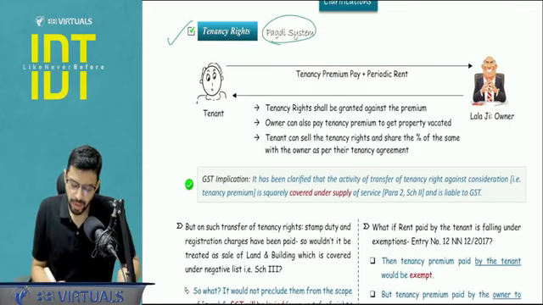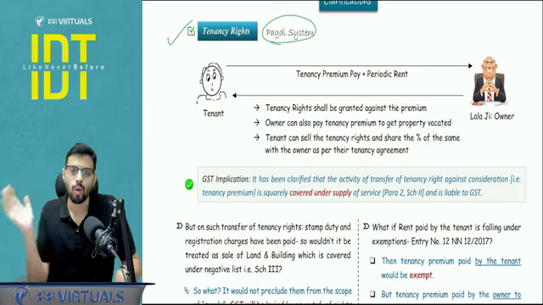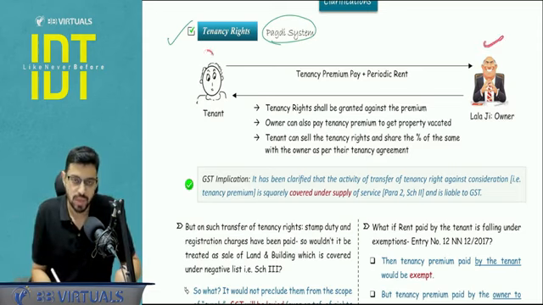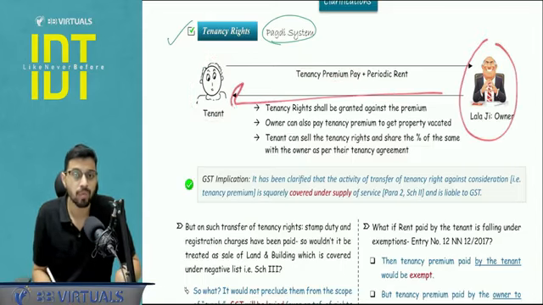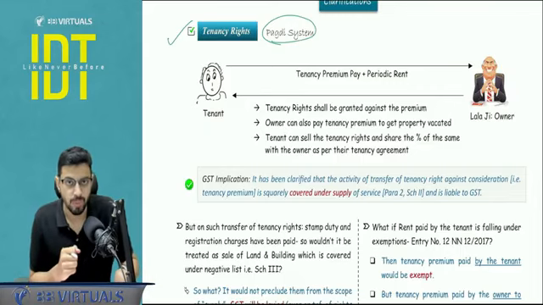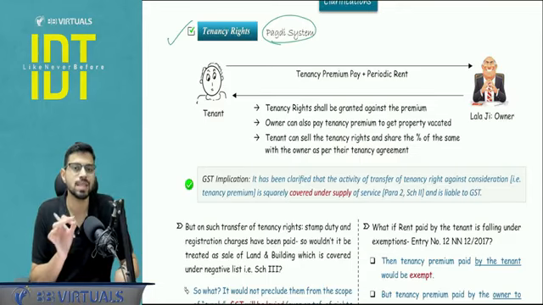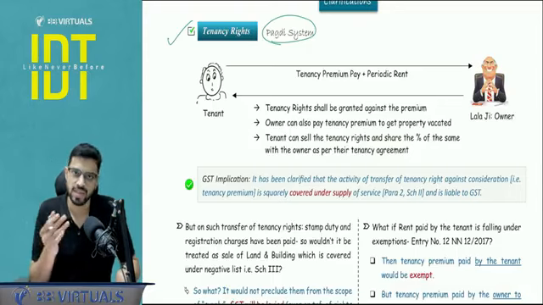Now understand why the payment of tenancy premium is done. For example, tenant wants a right to say that who will be the tenant instead of him. He wants to give this right of tenancy to someone else. He wants to appoint someone else as a tenant. So for this right, see, originally this right is with the owner, but now he wants this right for which he will pay a tenancy premium. And similarly, sometimes the owner pays tenancy premium to the tenant. Why? For early vacation of the property. So either way it can be paid. But the point is, from our GST point of view, is this premium taxable? Answer is yes. This is as good as a rent. It is a right with respect to use of property. So for us, it is schedule number 2. It is a supply of service and it will be taxable.